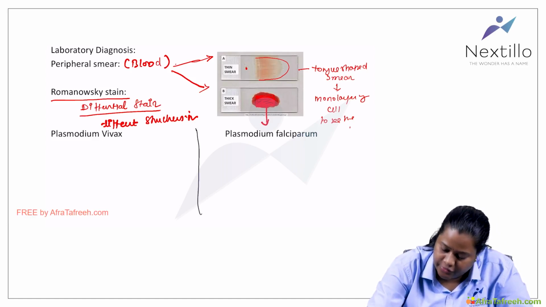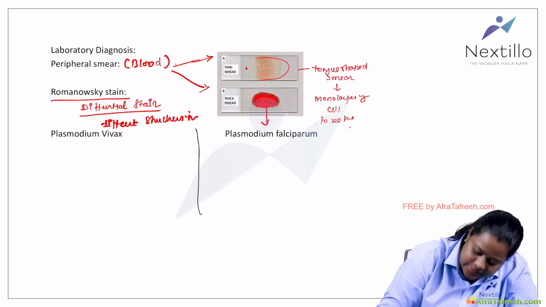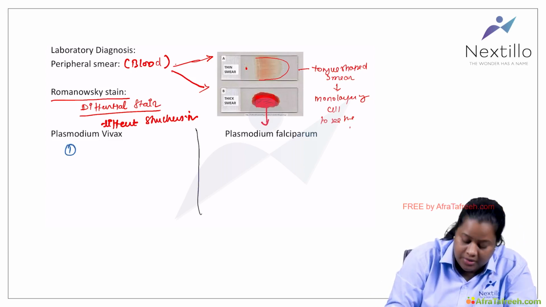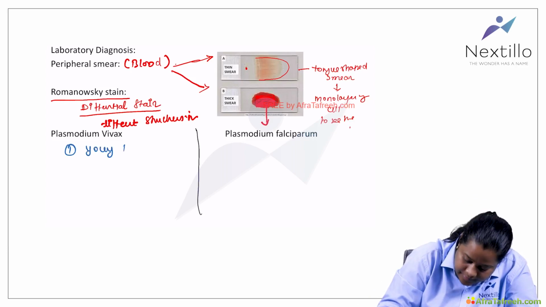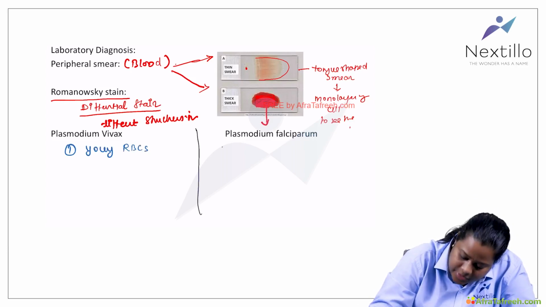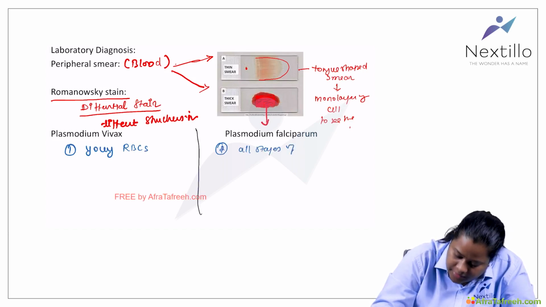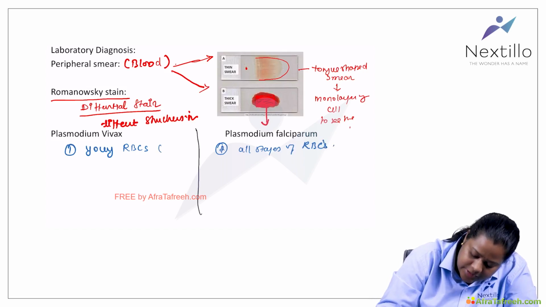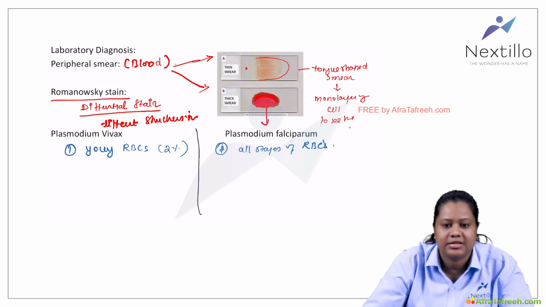The first difference is that vivax affects the young RBCs, whereas Plasmodium falciparum affects all stages of the RBCs. The young RBCs are only 2% in the circulation.